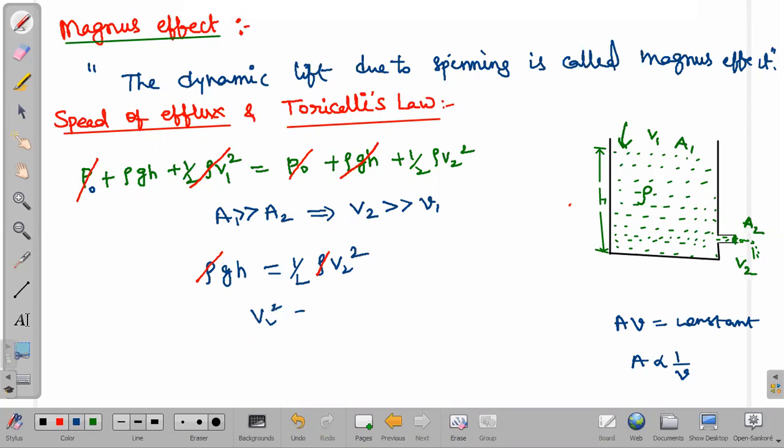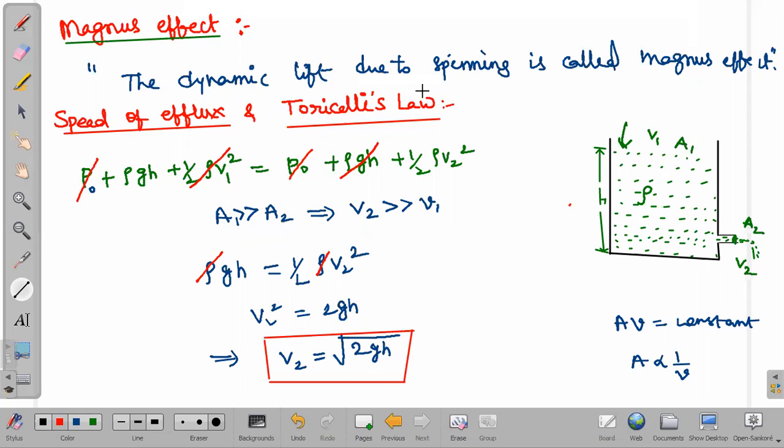Now 2gh, and the left out one is v2, the speed with which it is coming out of the hole. That only we are calling the speed of efflux. The speed of efflux value is the square root of 2gh we got. So that is the speed of efflux which was given by Torricelli. The same thing we are calling Torricelli's law. This is how we find the speed of efflux.